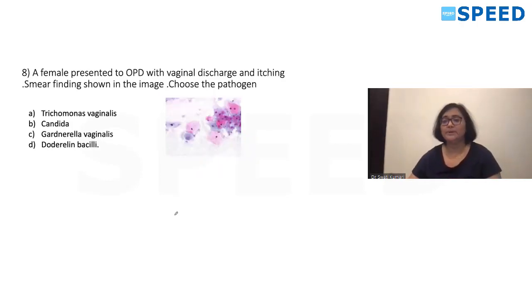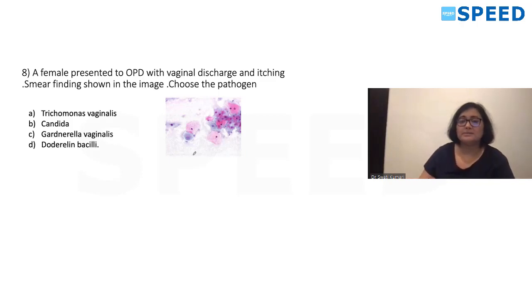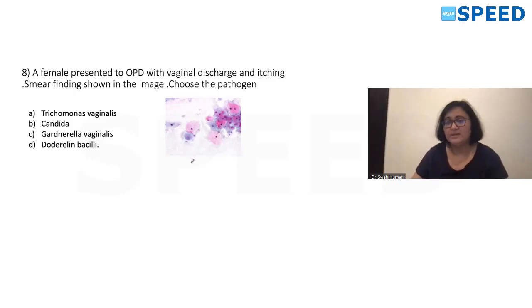We have come to question number 8, where a female presented to OPD with vaginal discharge and itching. The smear finding is given in the image. I'm not sure the exact same image is there. Choose the pathogen. In the image you can see epithelial cells with bacilli attached, so that is your clue cells. If the picture is like this, with epithelial cells with bacilli attached, that is nothing but a clue cell. Clue cells point towards the diagnosis of Gardnerella vaginalis, bacterial vaginosis.